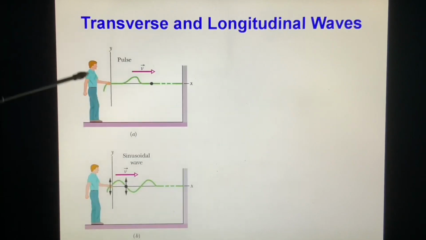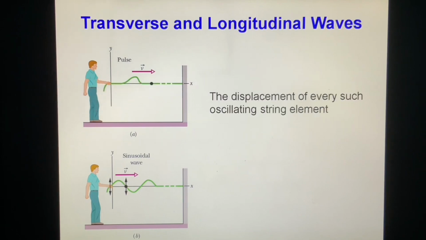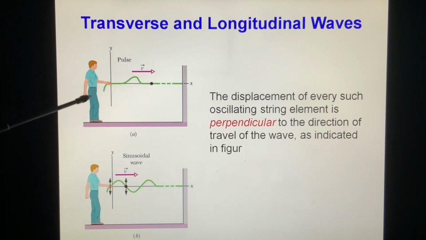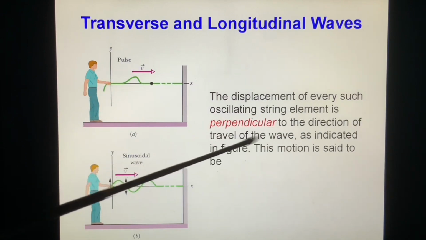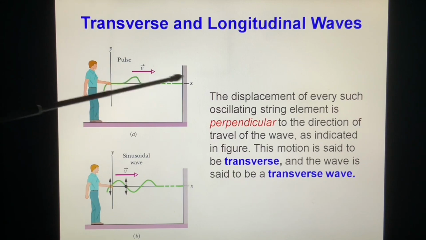Look at this picture. A guy is moving his hand up and down in the y direction, and we see a wave passing through in the positive x direction. The displacement y of every such oscillating string element is perpendicular to the direction of travel of the wave, as in this figure.